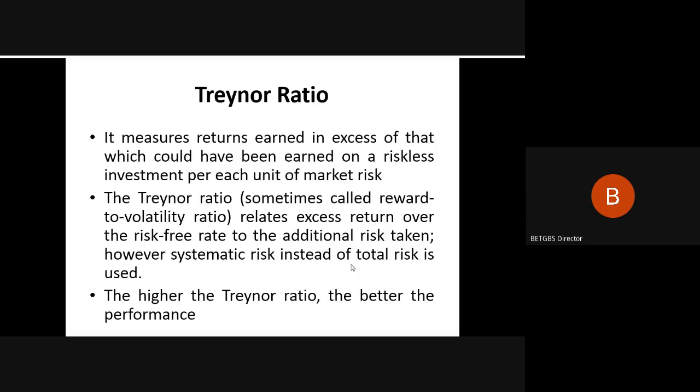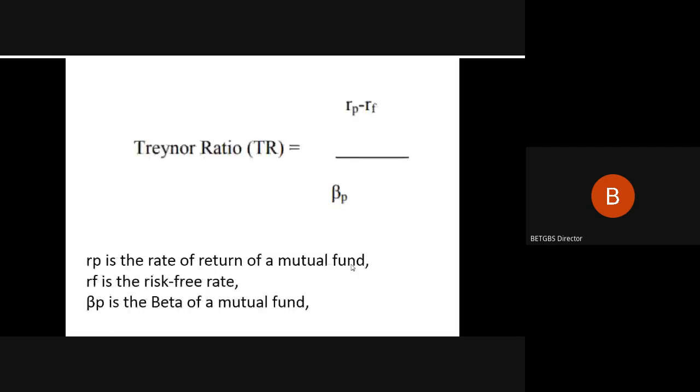The same principle is applicable even in your Sharpe ratio. So here your Sharpe equation has been modified. Your numerator and denominator have got some differences. Your numerator remains the same, that is RP minus RF, the risk premium.